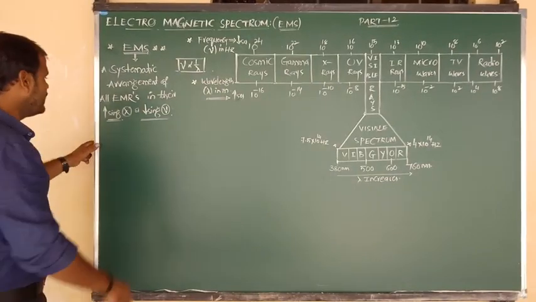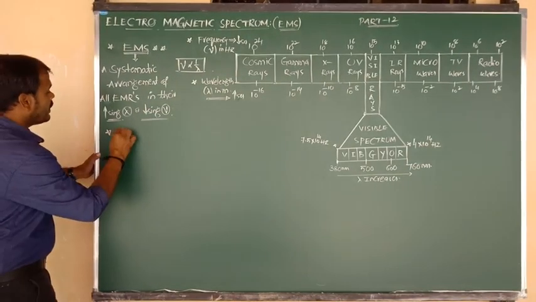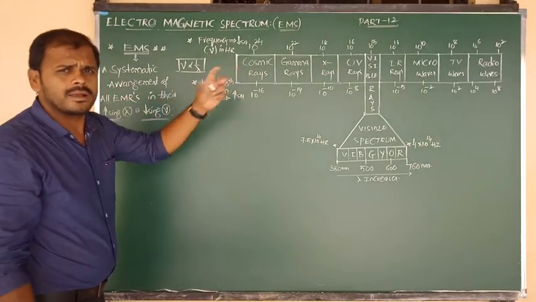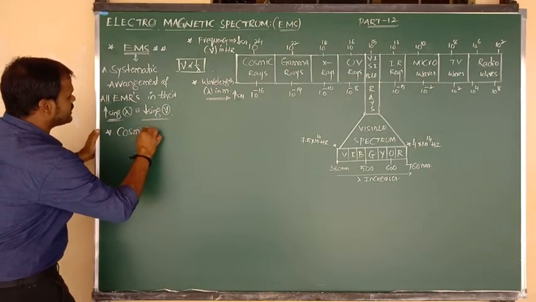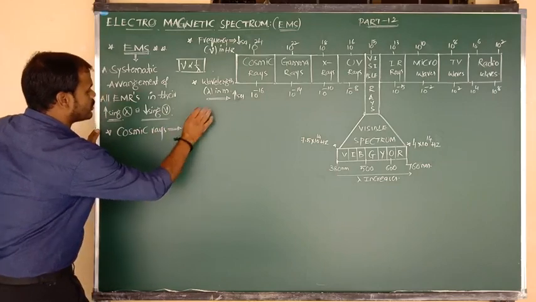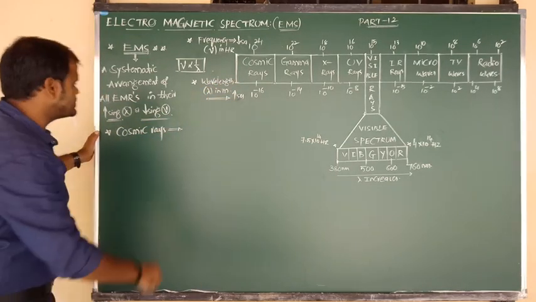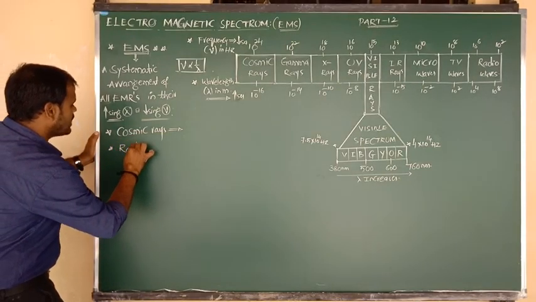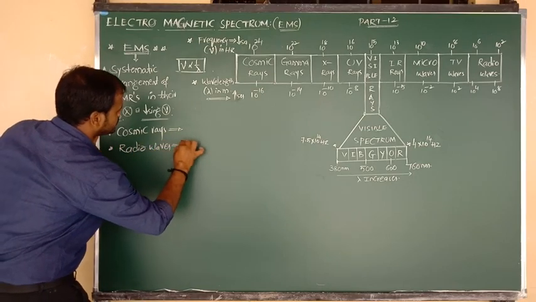Okay, na beta? Yes. Now here I want to tell you about electromagnetic radiation. For suppose, what is the first one? Cosmic rays. I want to tell mainly two things about the cosmic rays, and one more thing about the last one. That last one is nothing but what? Radio waves. So let me consider first the information about the cosmic rays, and one more information about the radio waves.